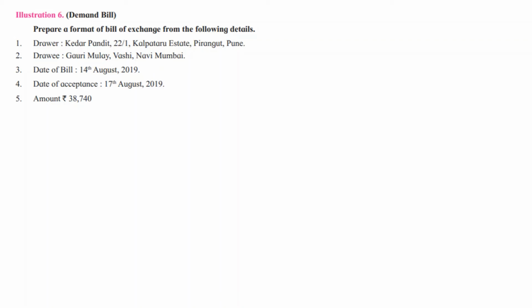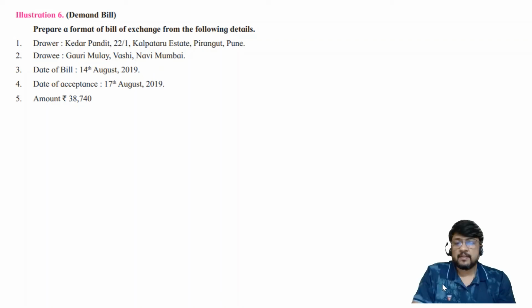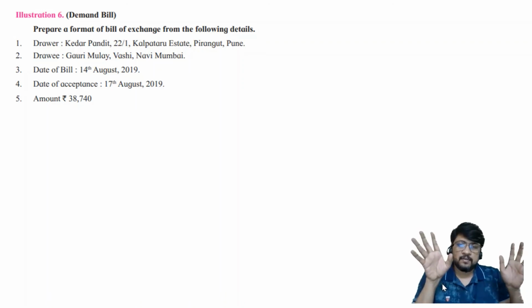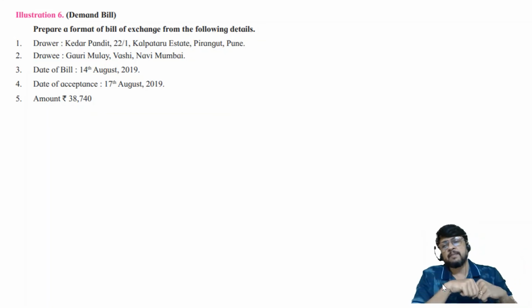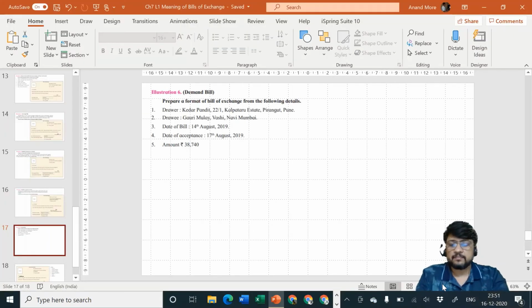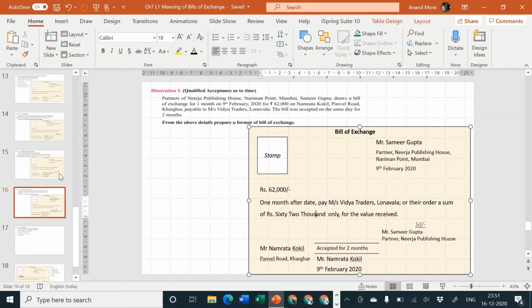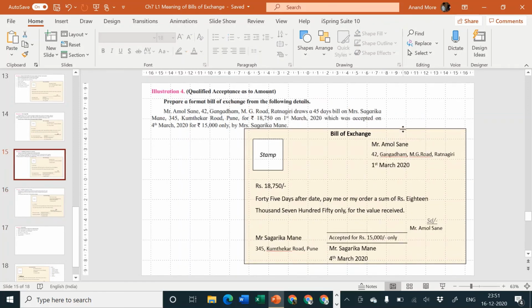You can understand that they have not given the period here. Since the period is not given, that means this is not a bill which is having a finite life, but this is a bill which is having infinite life. That's why it is called as on site, on demand, on presentment bill. Clear? Chalo, let us start preparing the format. Let me disappear from the screen so that you can concentrate on your format. I'll take a simple one, not a partner one.